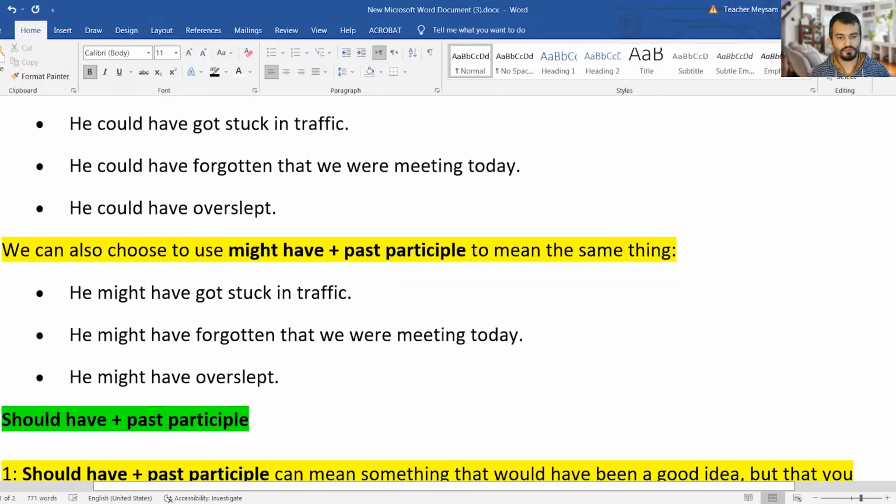We can also choose to use might have plus past participle to mean the same thing. So sometimes instead of saying could have, you can say might have. They are the same. For example, we can say he might have got stuck in traffic, maybe. So might is the past form of may. Understand? He might have forgotten that we were meeting today, or he might have overslept, for example.